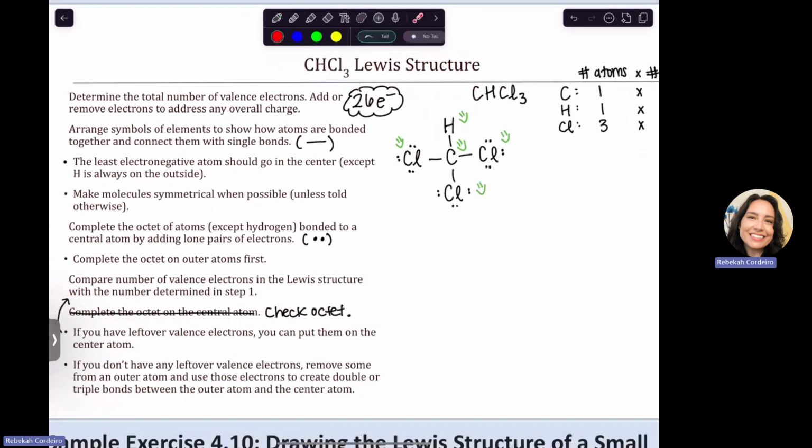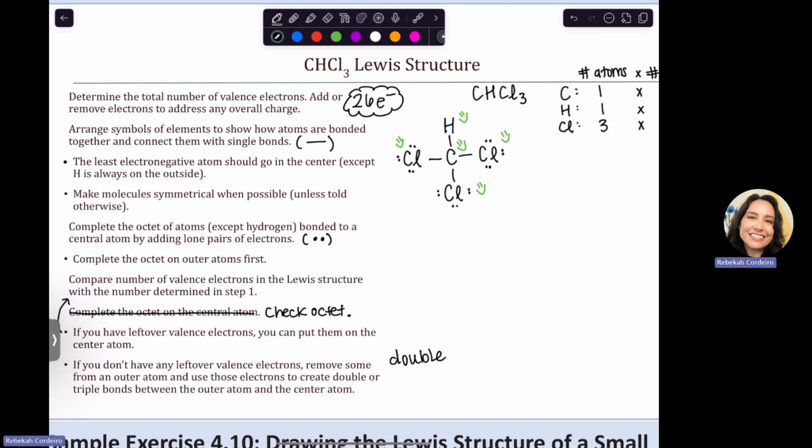If for some reason the carbon wasn't happy, we would have to take away some electrons from the chlorine and make a new bond. That's when you would get double bonds or triple bonds, by moving electrons around to satisfy a center. Don't ever add electrons as bonds. Always put single bonds around, connect everybody, and add pairs of dots. Then once you have all the dots in there, we can move electrons around and make double bonds and triple bonds.